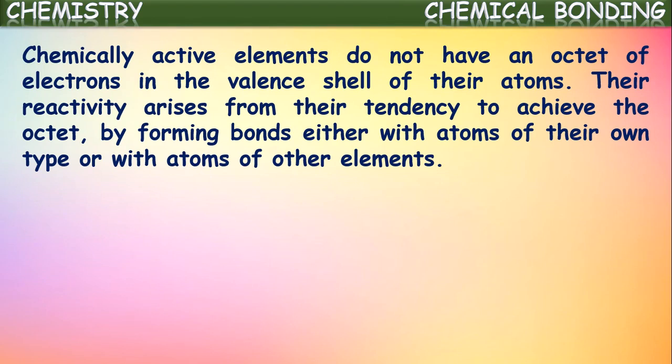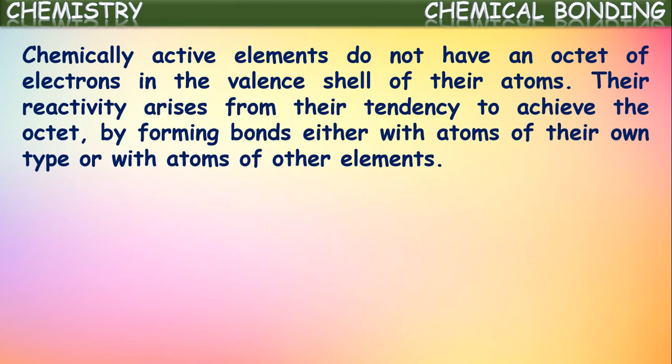Chemically active elements do not have an octet of electrons in the valence shell of their atoms. So the atoms which do not have 8 electrons in the valence shell are chemically active. They are not stable. They will be active elements. Their reactivity arises from their tendency to achieve the octet by forming bonds either with atoms of their own type or with the atoms of other elements.